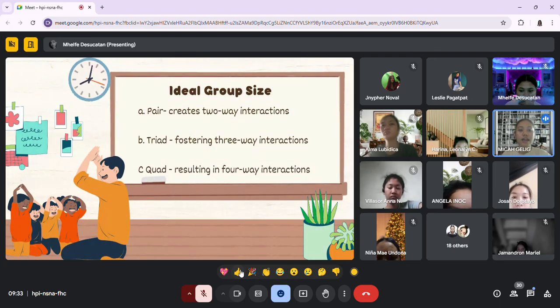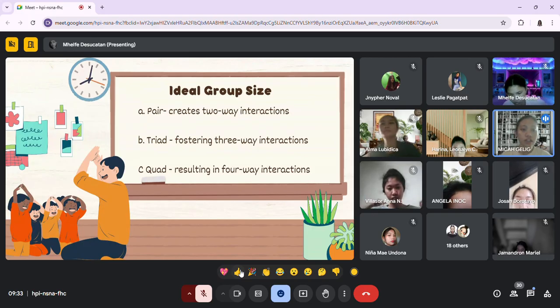All right. Again, pair interactions promote direct, simple exchanges between two children, enhancing one-on-one communication and cooperation. And when we say triad interaction, it introduces more voices, requiring children to learn negotiation and how to balance different opinions and ideas.